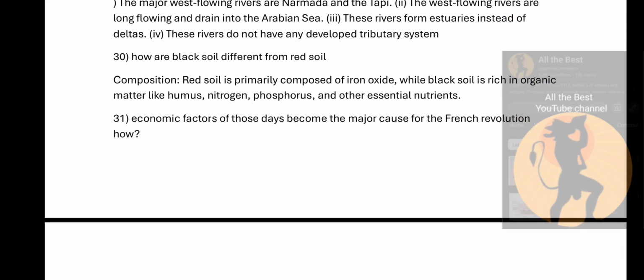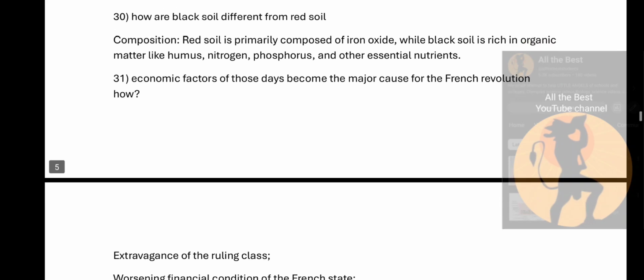How are black soil different from red soil? Composition. See, the red soil is primarily composed of iron oxide, while the black soil is rich in organic matter like humus, nitrogen, phosphorus, and other essential nutrients.